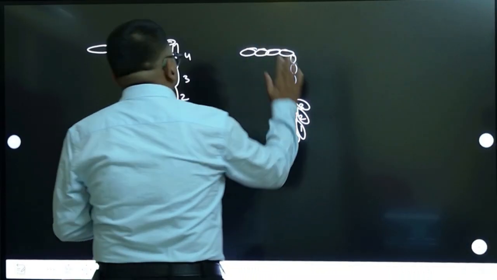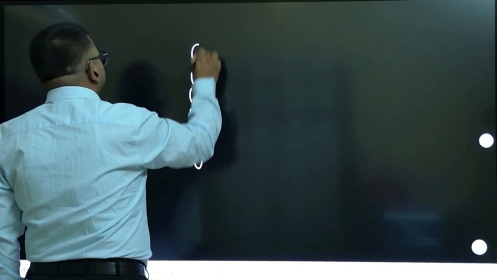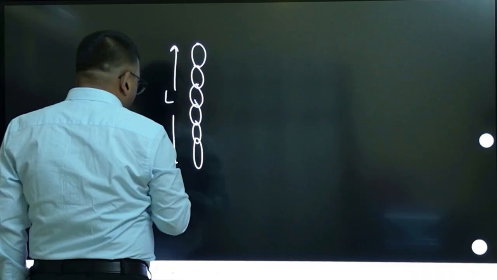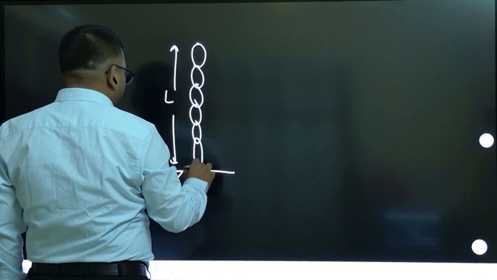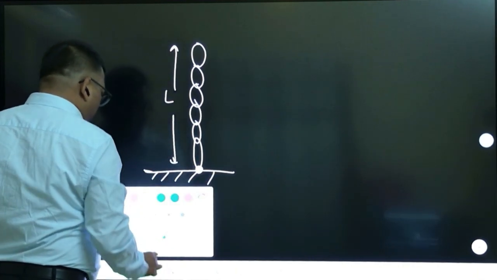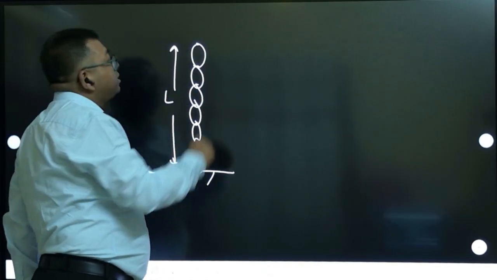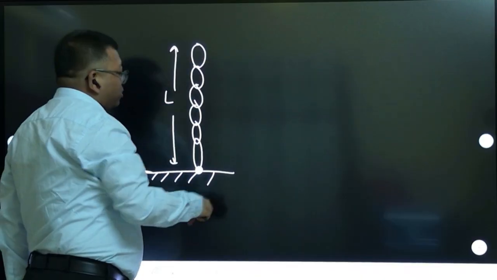If you take the pile-up length, suppose let's take a simple question. This is a chain which is touching the ground, and let's say this length is L. This portion is, let us say, touching the ground right now. This last point is the point of contact here. And you are holding it, so there is almost no contact, you can say. Somebody is holding it. Now if you release the hand, this starts falling down.